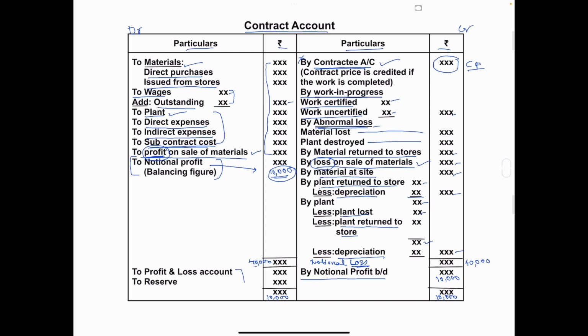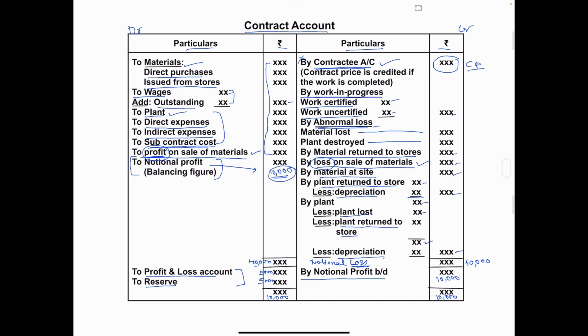And this notional profit amount is to be distributed between these two accounts, profit and loss account and reserve. So on the basis of certain conditions, a certain amount is to be transferred to the profit and loss account and a certain amount is transferred to reserve. So this 10,000 will be transferred. For example, in profit and loss account we transfer 5,000 and in reserve 5,000. Like this we have to do. So I'm just giving an example.